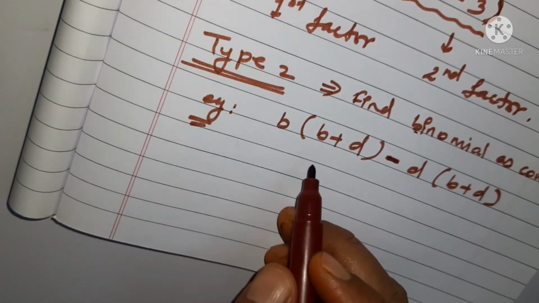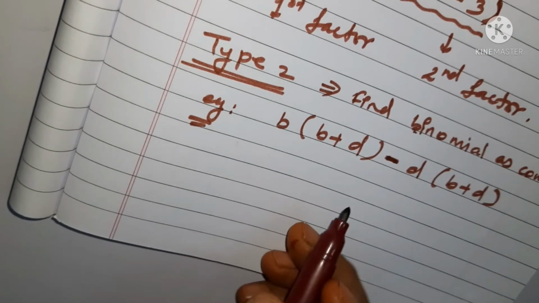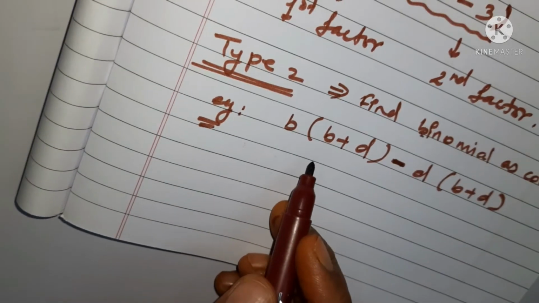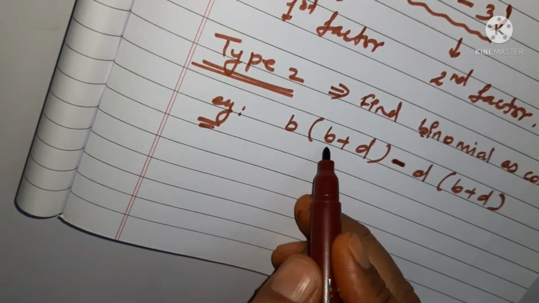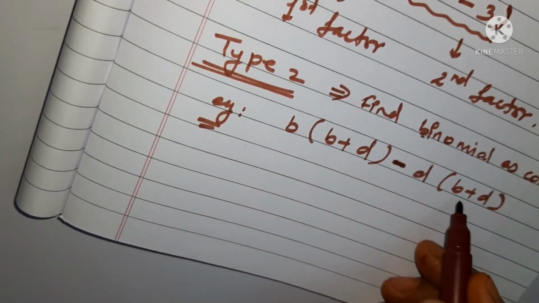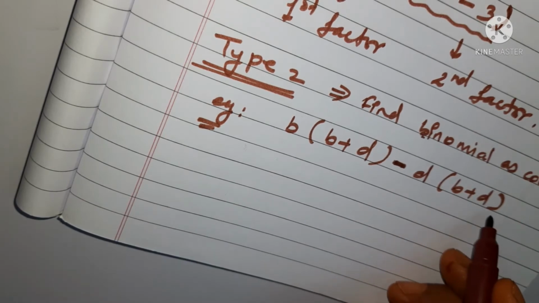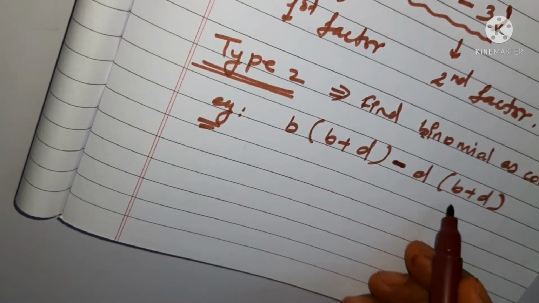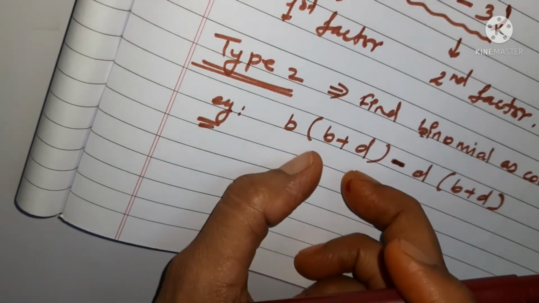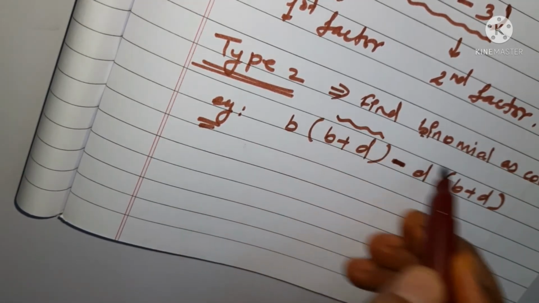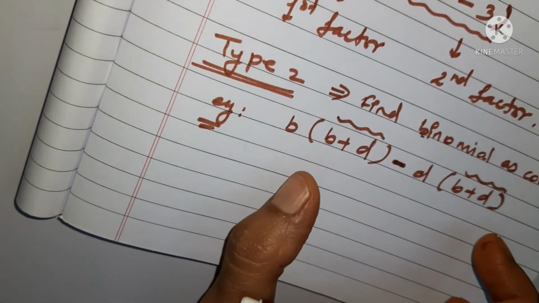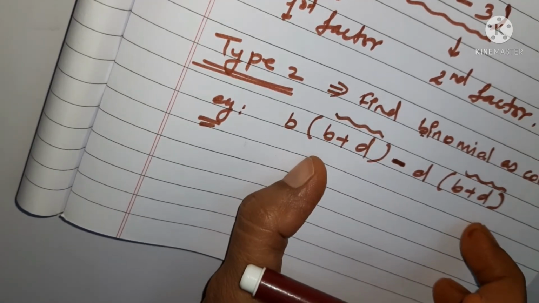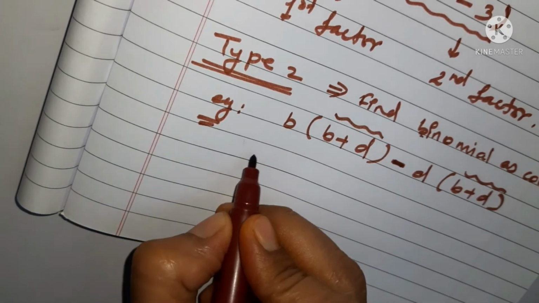If you observe it carefully, you will see that you are having b plus d here also, and here you are having b plus d also, right? This is also in the bracket, this is also in the bracket, in a grouped way. It shows that b plus d is present in both. If it is present in both the terms, it means it is a common part to be taken out. So you can take it out.